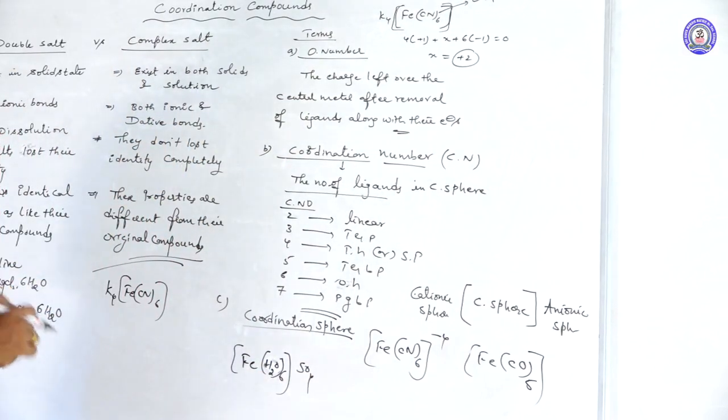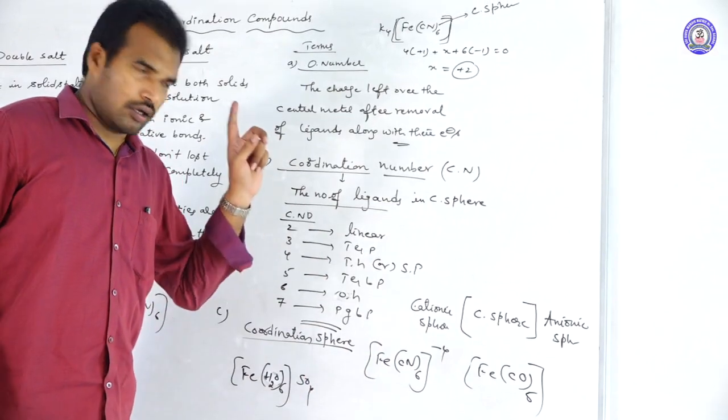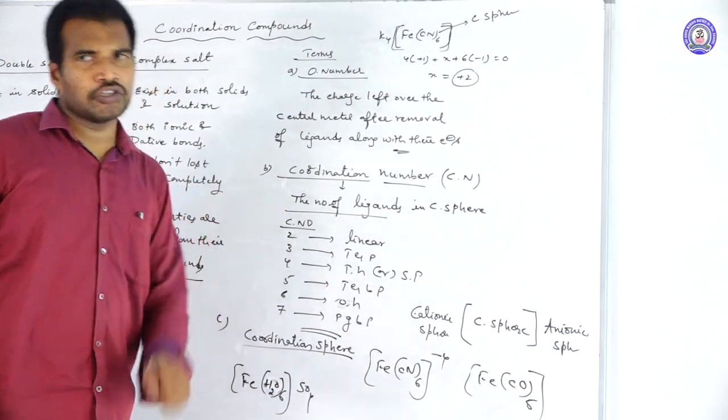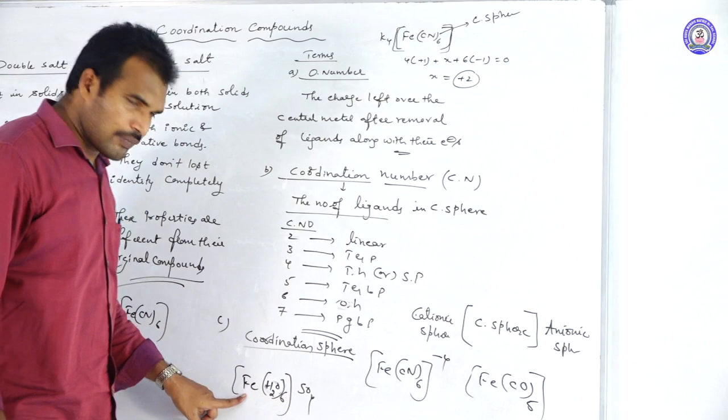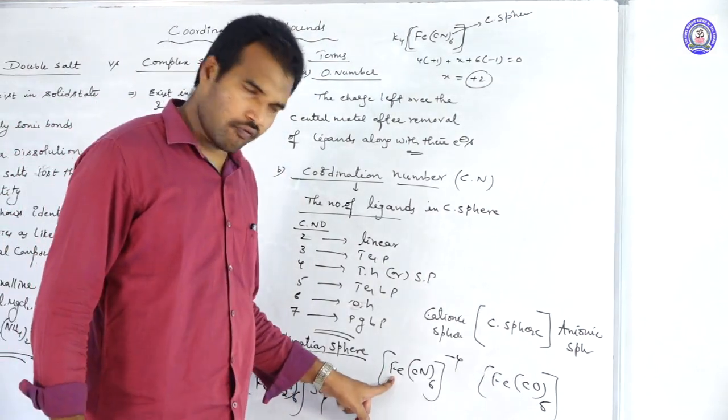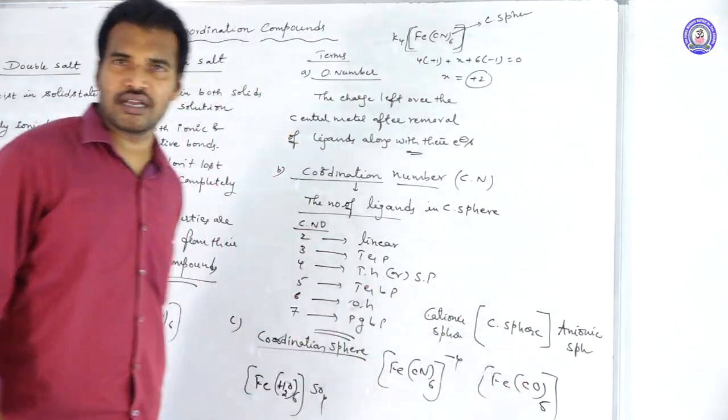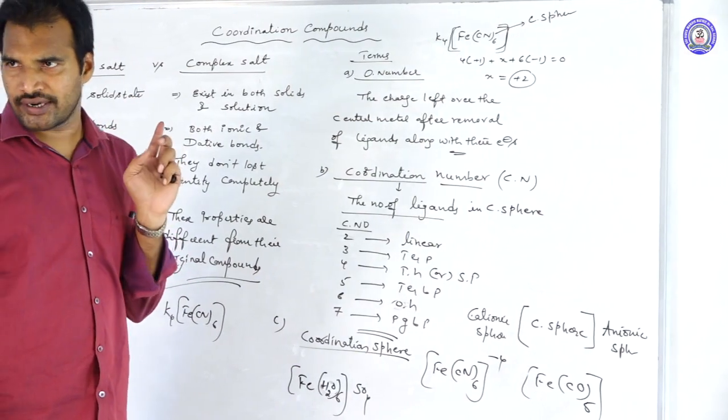Now tell me, are these mononuclear complexes or polynuclear complexes? Let us see. Here how many metal atoms are there? 1. Here also 1. Here also 1. So all these are mononuclear complexes.